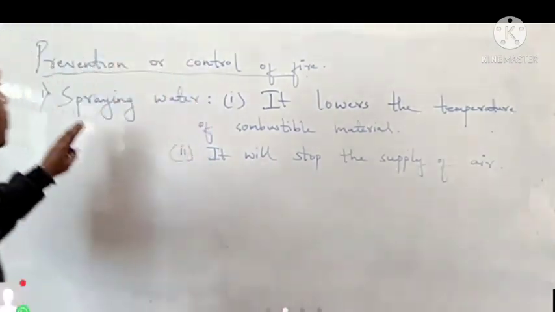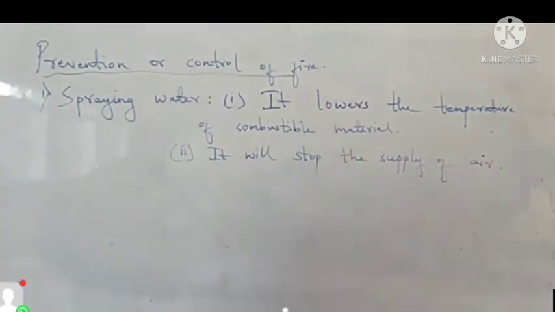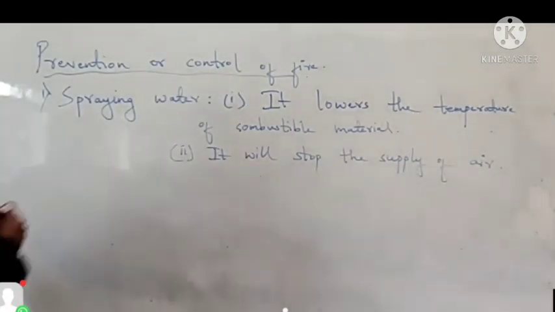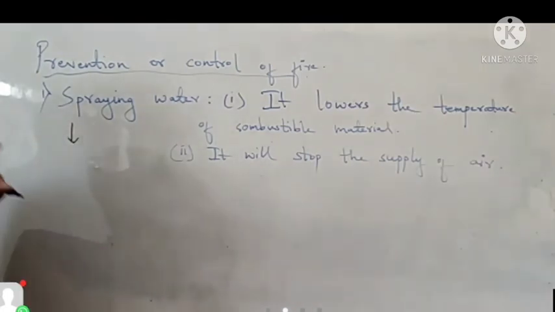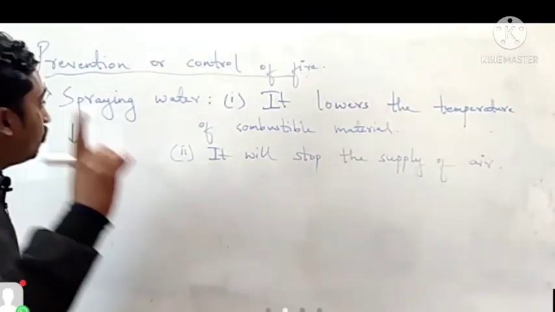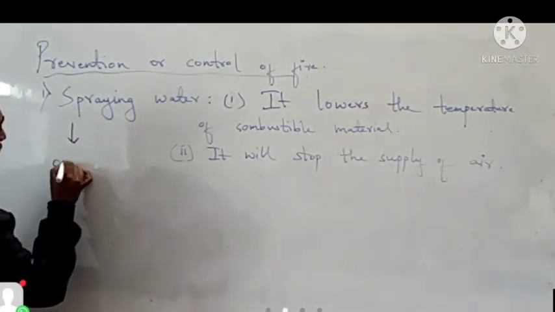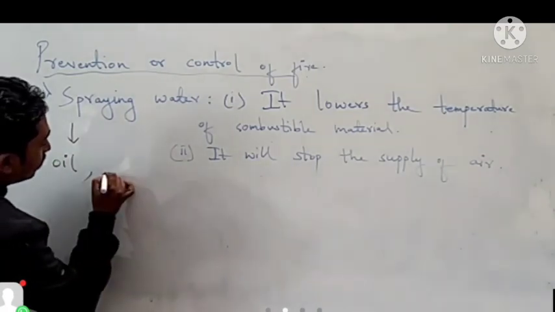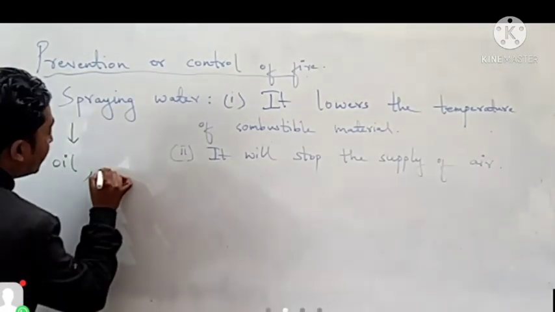But spraying water will not be helpful in fire which is on oil and fire which is caused by an electric circuit.